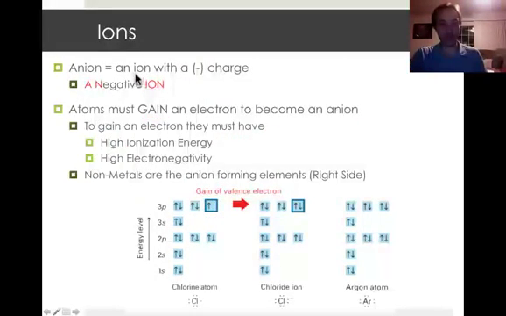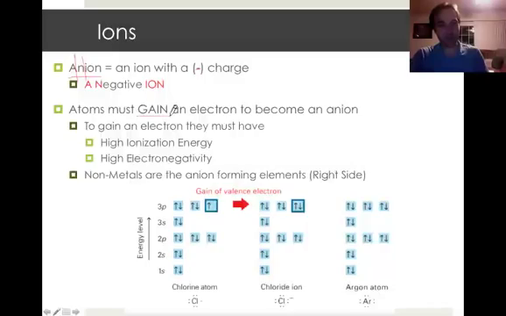Now, if you go the other way, instead of losing electrons, if you gain an electron, that means you're an anion. Okay, they have negative charges. And the way I remember that anions are the negative ions is that I take this word and break it up, and I think about it as A, N stands for negative, ion. So it's a negative ion. Okay, again, a little trick just for keeping them straight.